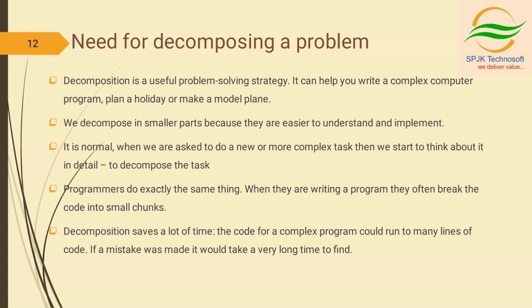So when you're writing a long program and there is a mistake, you can't find it. If it is a whole problem and you're looking at it, asking where is my mistake, you can't find it.